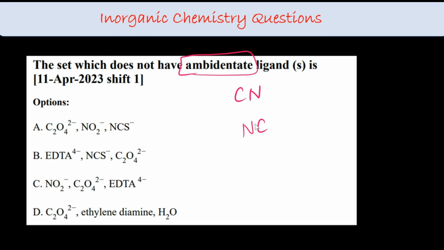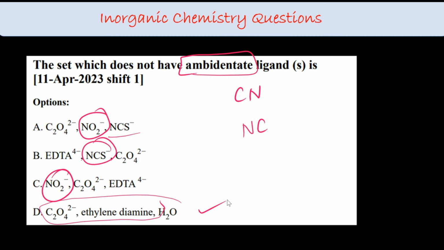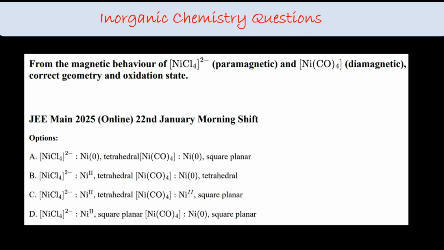That is what an ambidentate ligand is. Other examples are nitro and thiocyanate. Here you see nitro is there, thiocyanate is there, thiocyanate is there, nitro, and what about D? I don't have any ambidentate ligand. This is a very simple question but asked many times about ambidentate ligands. Please be aware of it. Option D is your right answer.